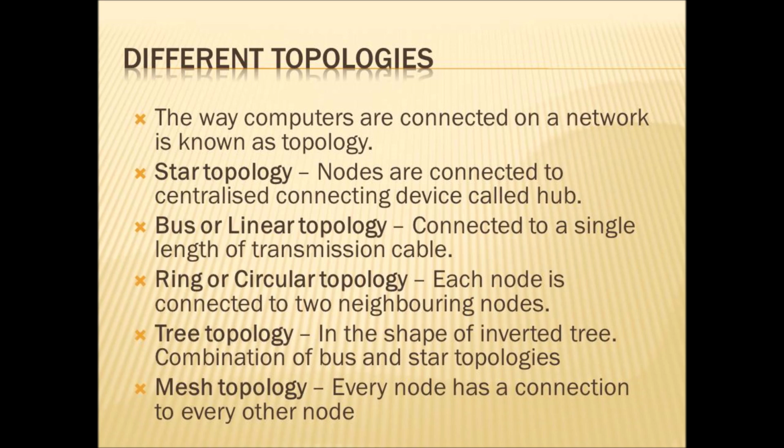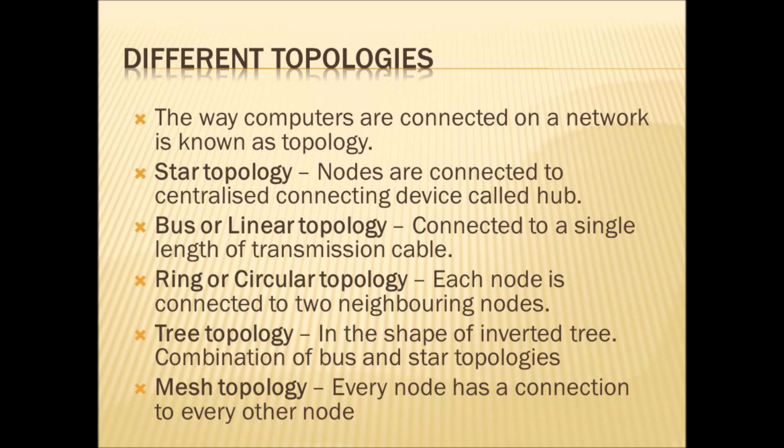These are the different topologies available for connecting the network. We will see it one by one. First, star topology. Nodes are connected to a centralized connecting device called hub. With the help of this hub, all the nodes are connected.